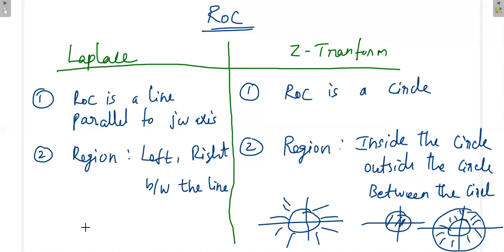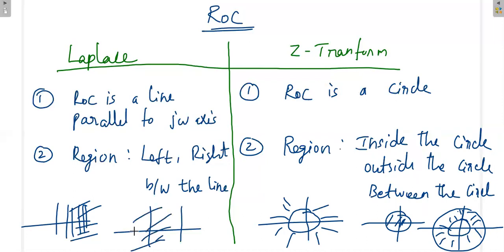So these are all the possibilities: a ROC like this, or like this, or between two lines.